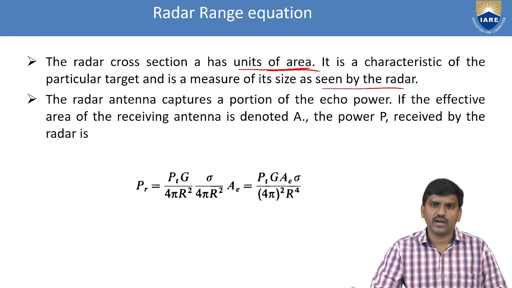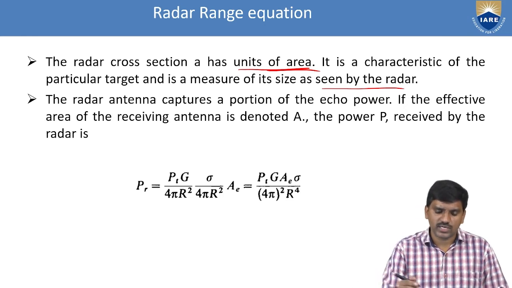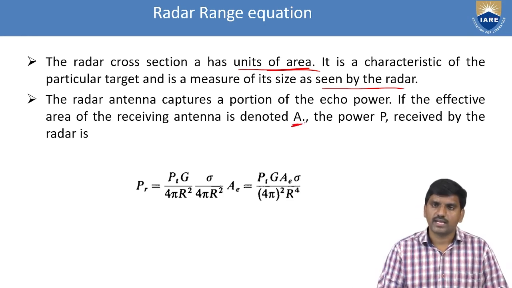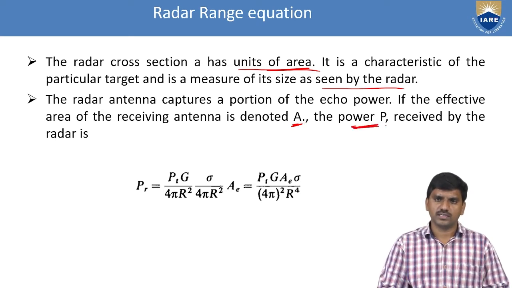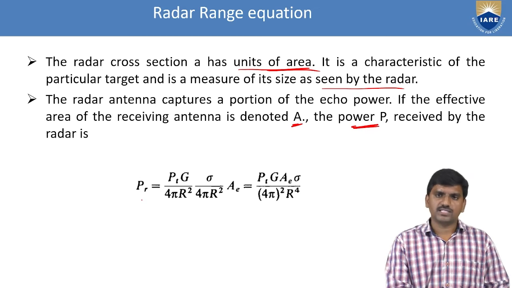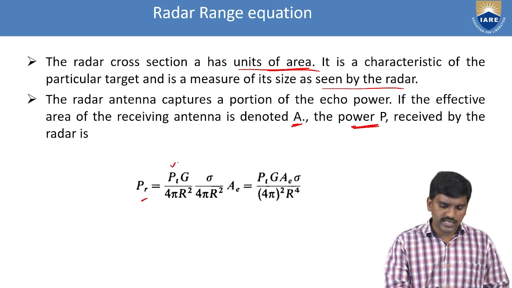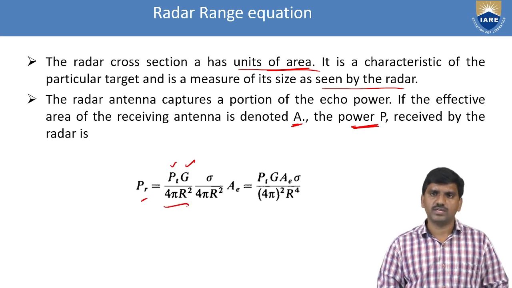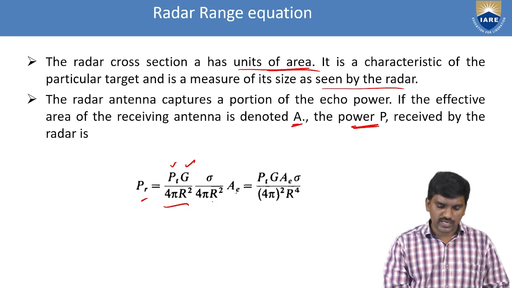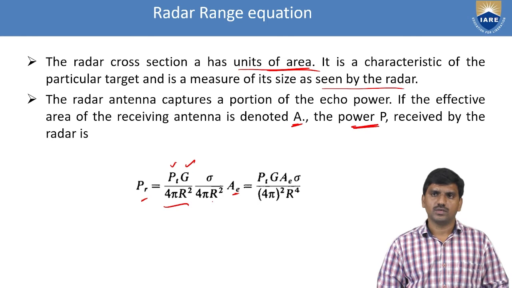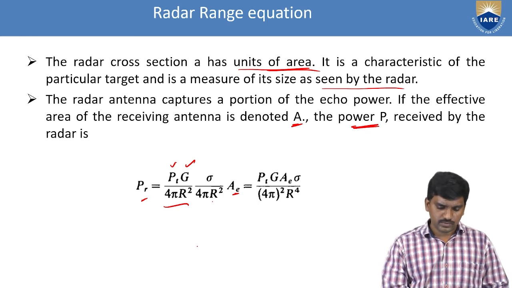If the effective area of the receiving antenna is denoted by AE, and the power PR is received by the signal, then the receiving power PR is equal to PT into G by 4 pi R square, into sigma by 4 pi R square, into AE. What is AE?